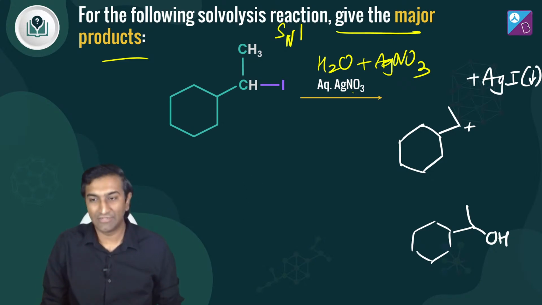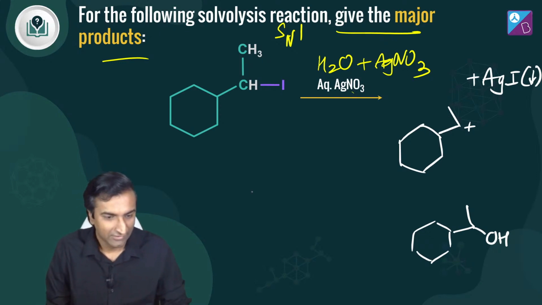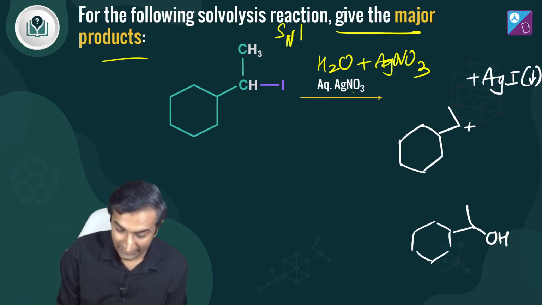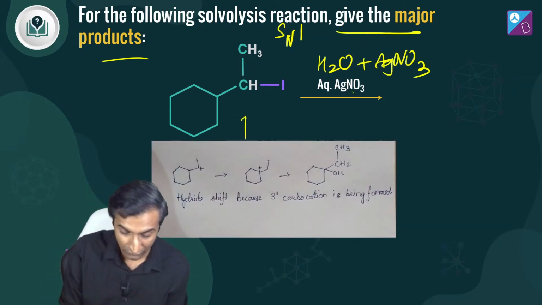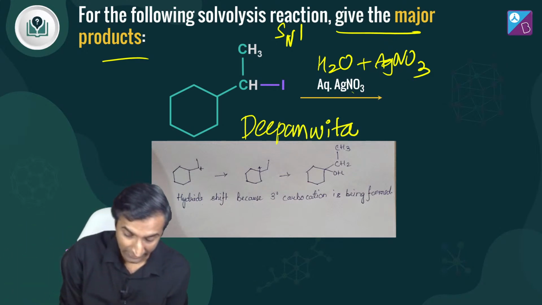So in the last session, I wrote this down right at the end. Hey Arif, what's up? Okay, great. Chintu, good evening. New faces, lots of new faces. That's all right. I said that this product will get formed, right? But I made a mistake, and Deepanvita pointed this out. Thank you so much, Deepanvita. She said that yeah, a hydride shift should happen. She was even saying it in the session. I just missed out on it, right?